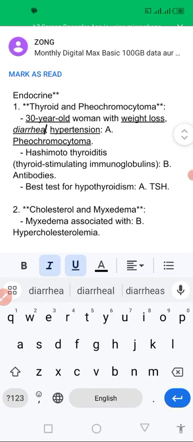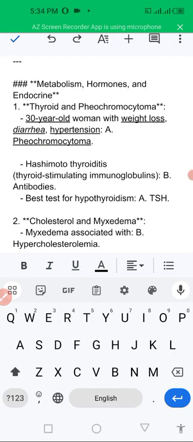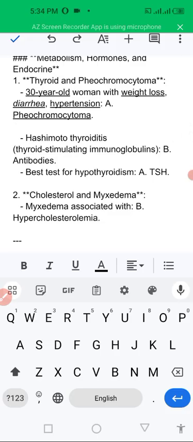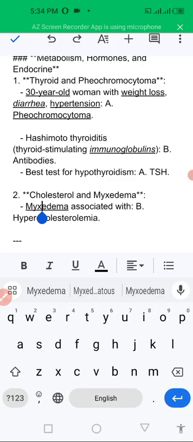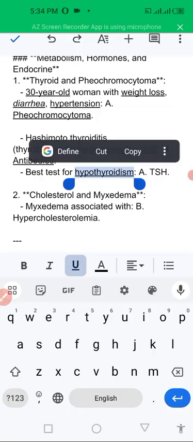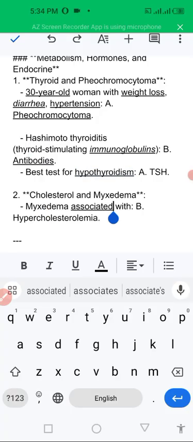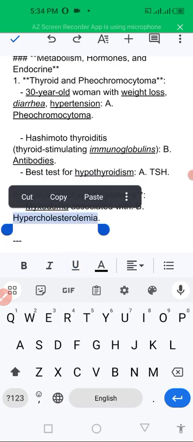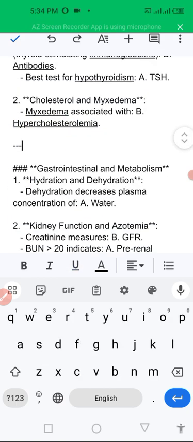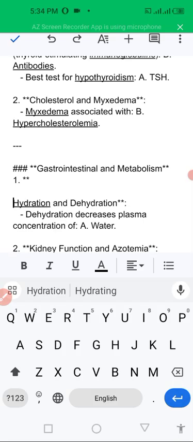Pheochromocytoma is there in this condition. Graves disease occurs because of thyroid stimulating immunoglobulins or antibodies. The hyperthyroidism test is TSH level. Myxedema is associated with hypercholesterolemia: increased cholesterol level occurs in myxedema.